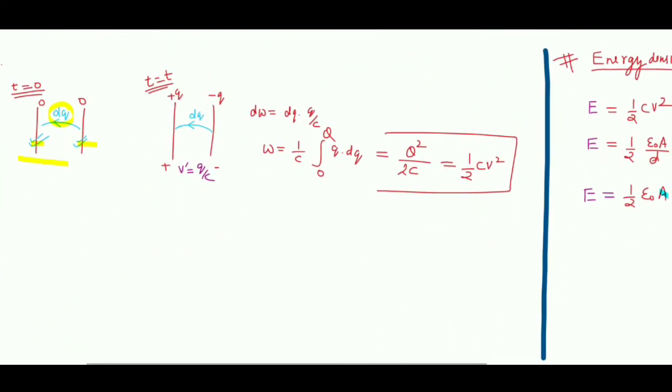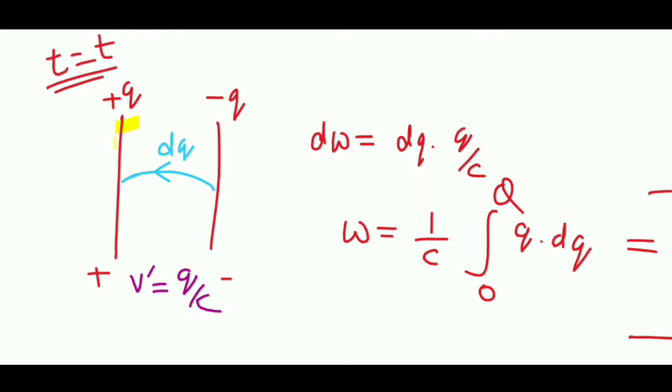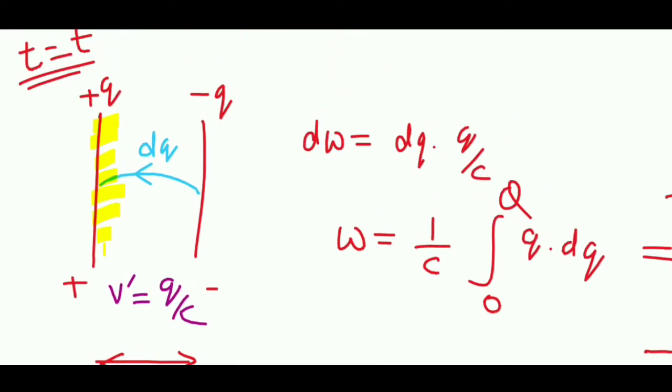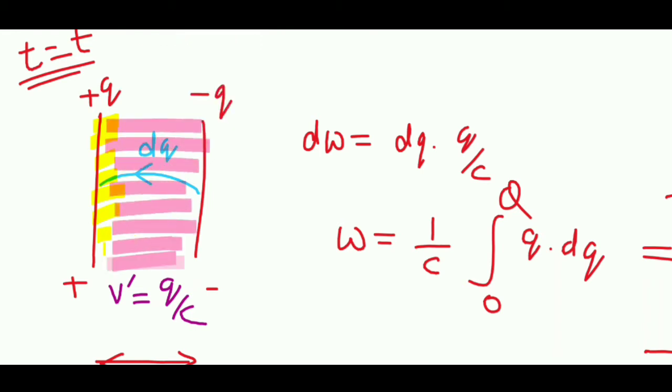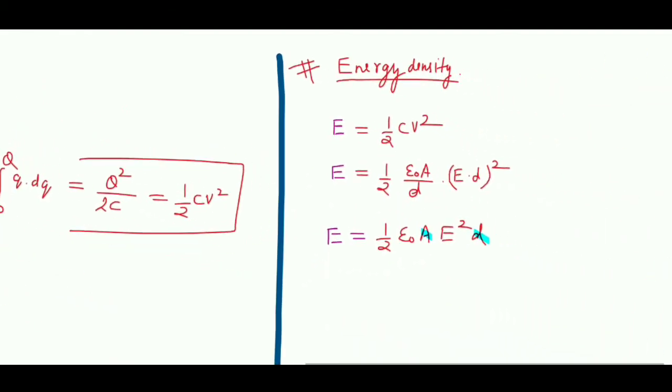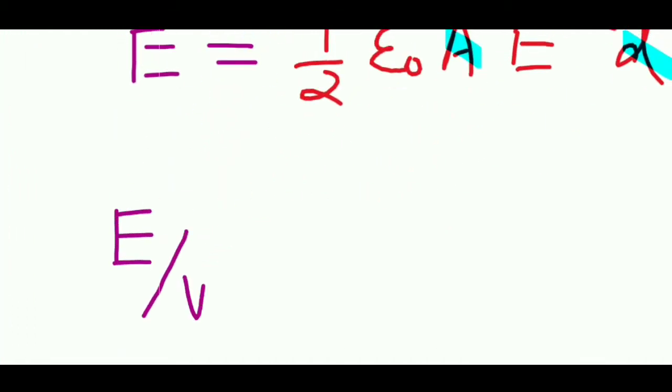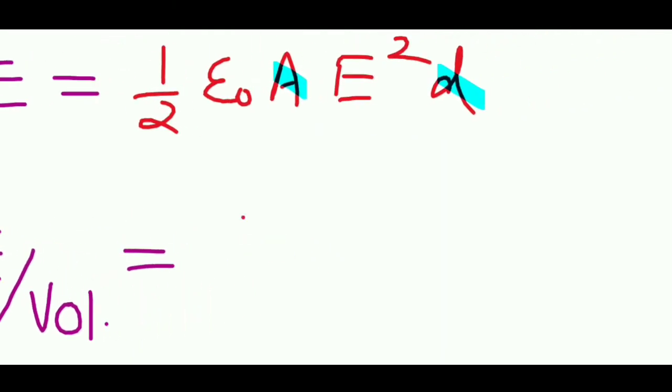The area of the plate multiplied by the gap between the plates will give the total volume between the plates. So now I can take this volume to the left hand side, and I will get energy per unit volume equals half epsilon naught e square.